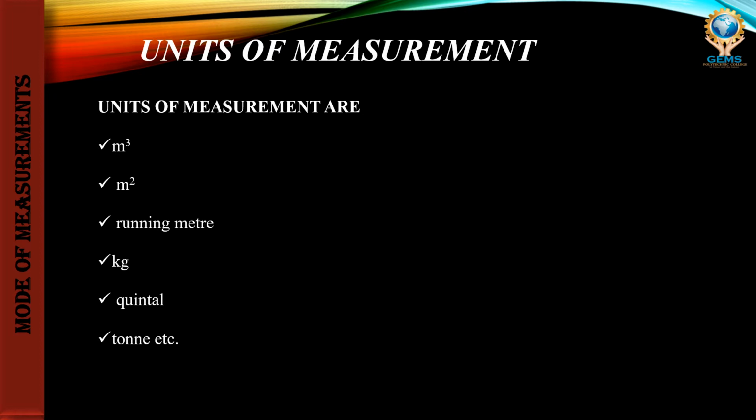Why are we measuring? To do the various items of work we need measurements. As already mentioned, from the starting to the final completion of the project up to the settlement of payment, measurement plays a vital role. Another unit of measurement for various items of work: a pipe is measured in running meter, flooring in meter square, then dado and skirting in meter square, and door and window shutters also in meter square. That is called unit of measurement.